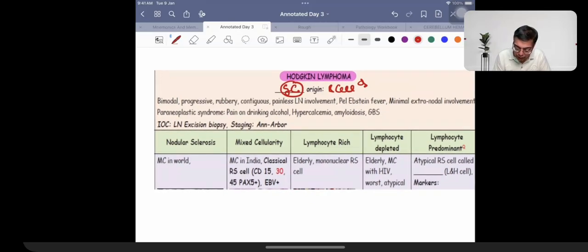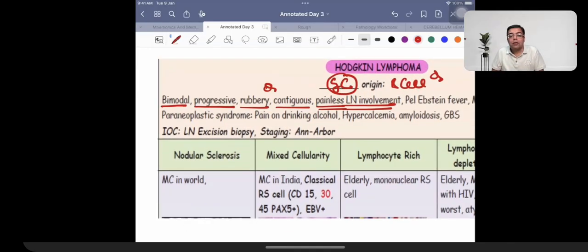Clinical presentation of a patient having Hodgkin lymphoma: patients have progressive lymph node enlargement. Rubbery is a keyword. Contiguous painless lymph node enlargement is a keyword. Why do we need to talk about the keywords over here? Suppose I tell you the patient has cervical lymph node enlargement. In a country like India, one of the important differential diagnoses that you will always remember is TB.